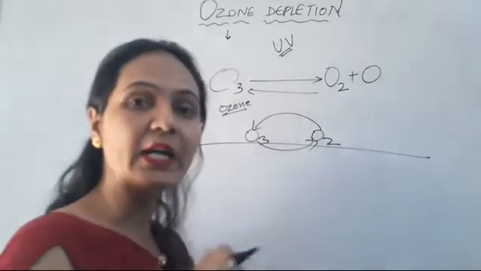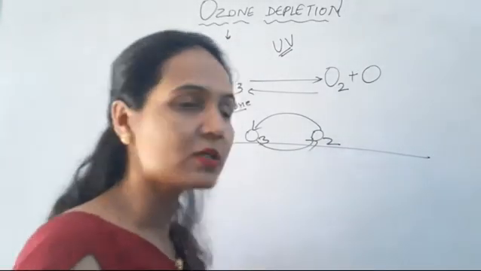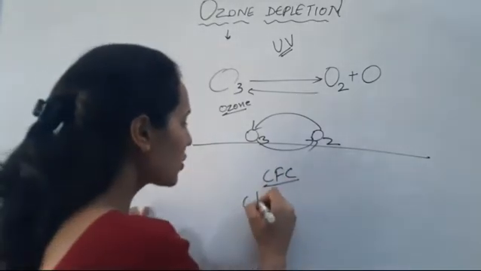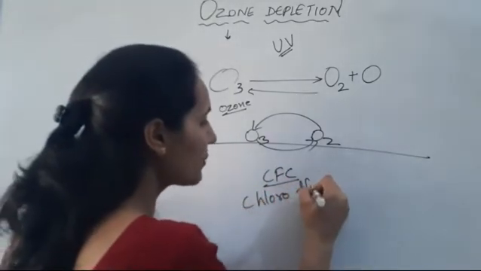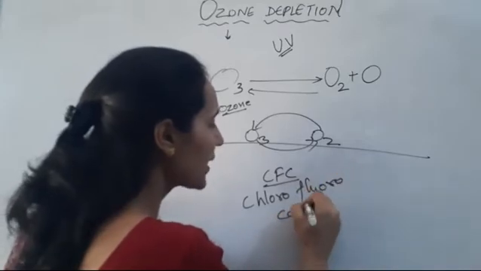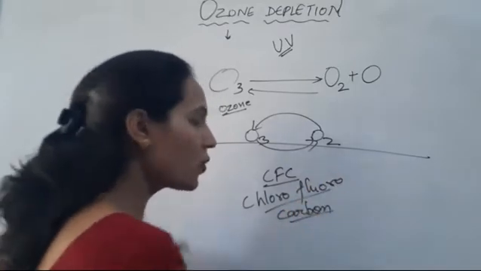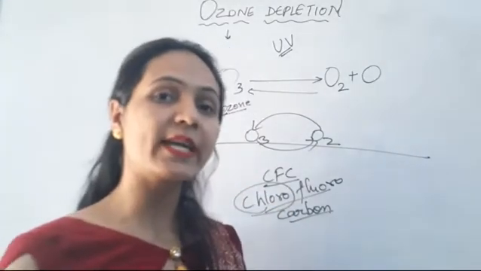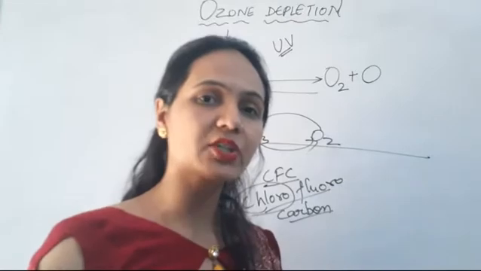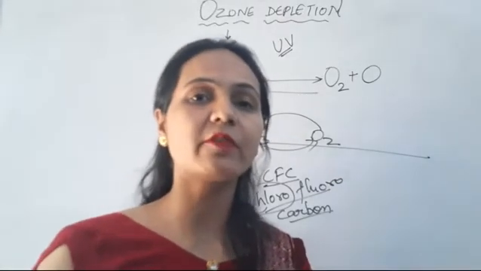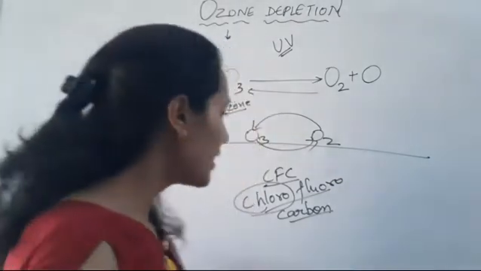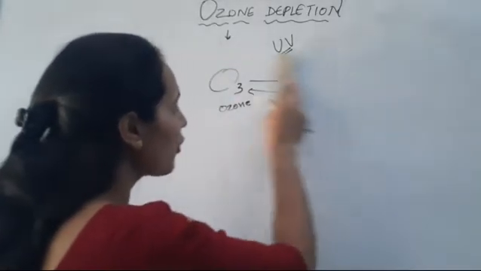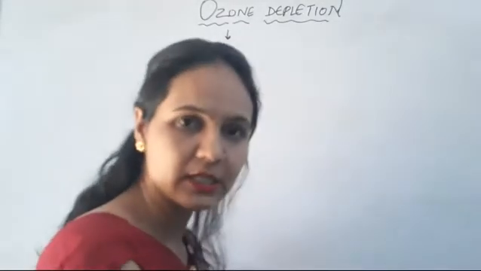But we are altering it by using various chemicals. For example, CFC. What is this CFC? This is chlorofluorocarbon. In this chlorofluorocarbon, the chlorine acts as a catalyst, and you know it very well. The catalyst participates in the reaction, but it will not get converted into any of the products, right? It will regenerate again. What impact it causes on the formation and degradation of ozone we will discuss later.